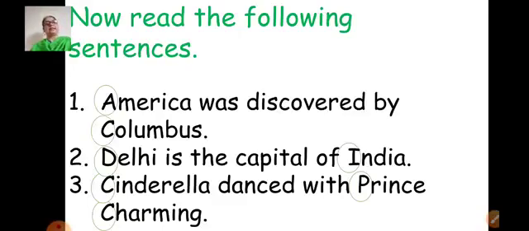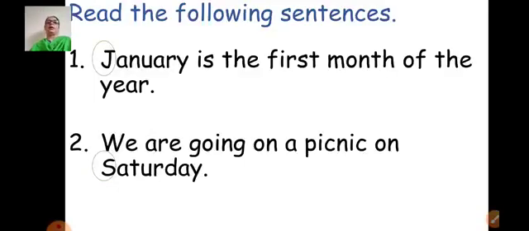So this is the second important rule we have learnt just now. First rule we learnt is to begin a sentence. When you start writing any sentence, you have to begin it with the capital letter. Now the second rule we learned is that you have to write the first letter of a proper noun or adjective in capital, no matter at which position it is coming in the sentence. Now let's move ahead and see.